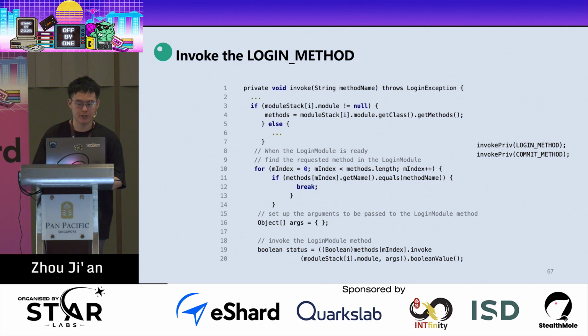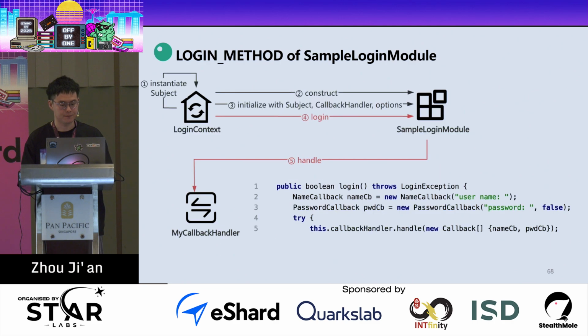And after we finish the instantiate and initialize methods, it is time to invoke our login method. First, it will get the method and compare to get the correct one, and then invoke it. And here, let's analyze the login method of the sample login module. You can see first, it will create an instance of name callback and password callback, and pass them to our callback handler to handle.